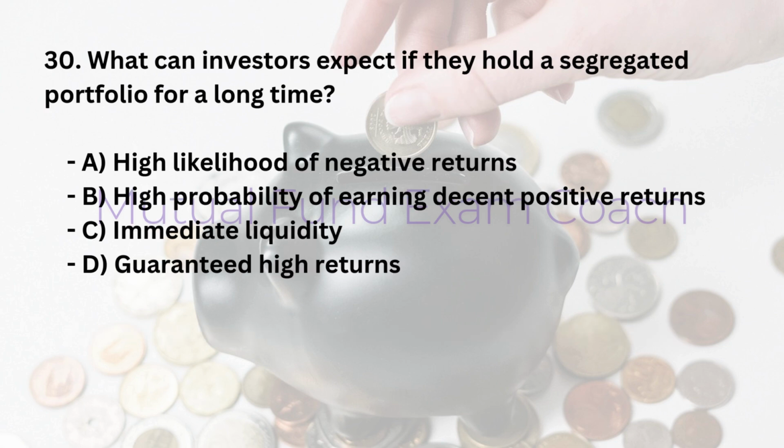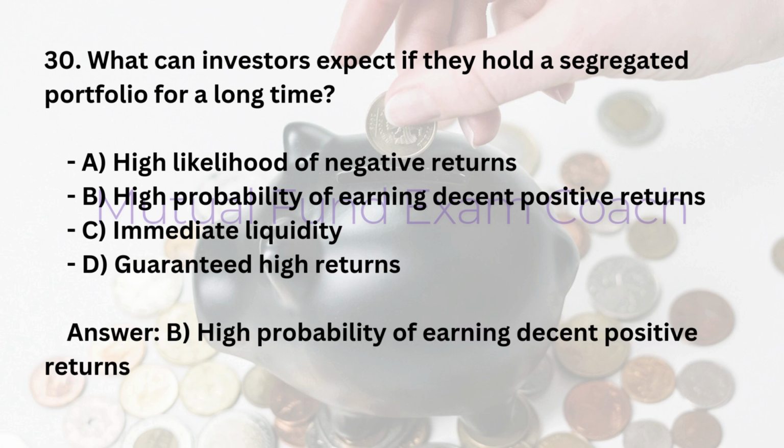30. What can investors expect if they hold a segregated portfolio for a long time? A. High likelihood of negative returns. B. High probability of earning decent positive returns. C. Immediate liquidity. D. Guaranteed high returns. Answer: B. High probability of earning decent positive returns.